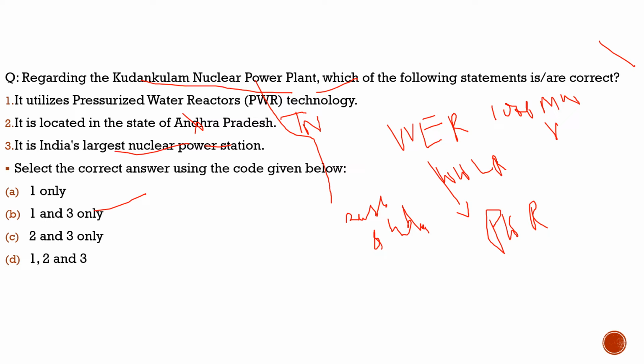Sometimes UPSC faculties are very lenient on you, so it is important for us to know why it was in news, what it is about, that it is India's largest nuclear power plant, where it is located, what VVER is, what VVER 1000 megawatt reactor vessels are, and what VVER stands for. We should know that it is a pressurized water reactor. So with this question, I hope you have got the basic context. Now let's move to another question and try to solve it.